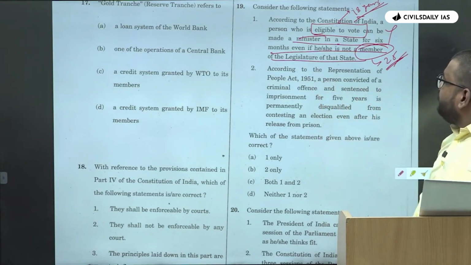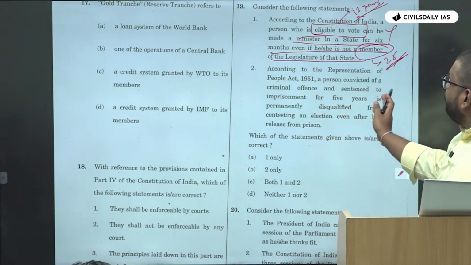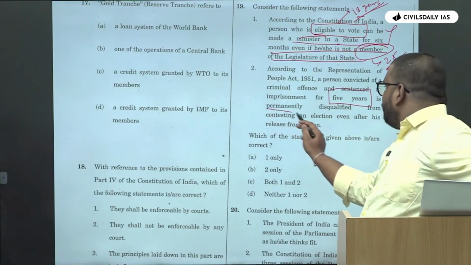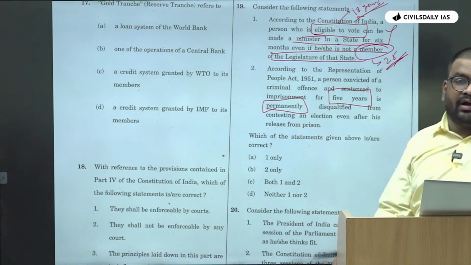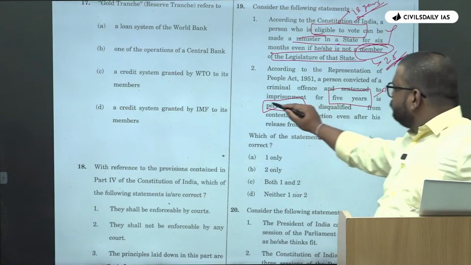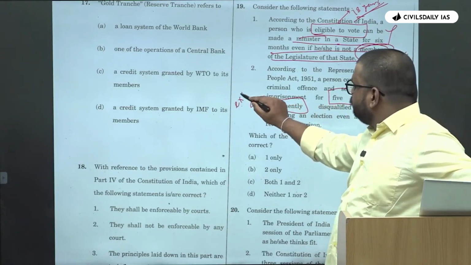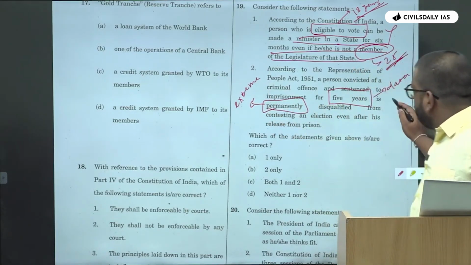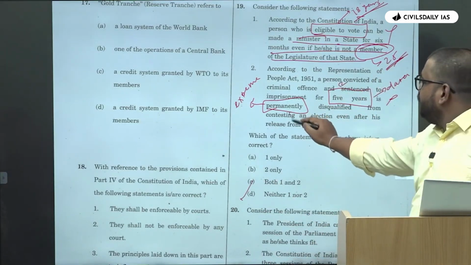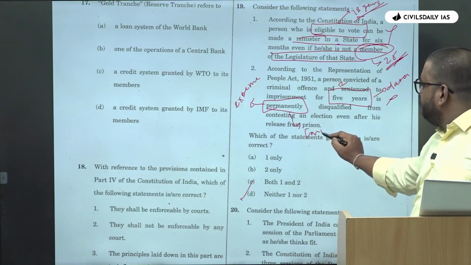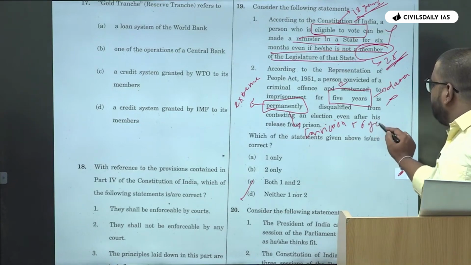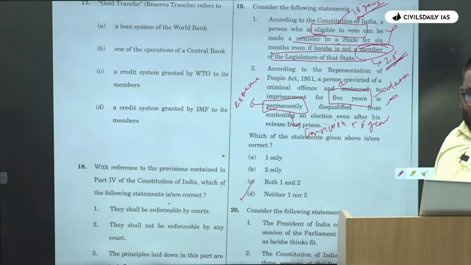Then according to the Representation of People Act, a person convicted of criminal offense and sentenced to imprisonment for 5 years is permanently disqualified. Right? Again, you have one data and one extreme statement. Okay. So this is also wrong. Answer is D. It is 2 years and it is the conviction period, whatever your conviction period is, and 6 years after.